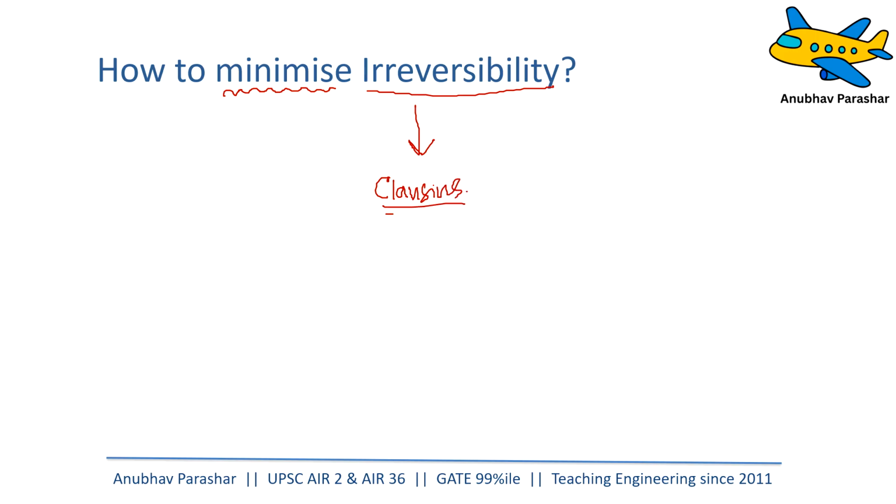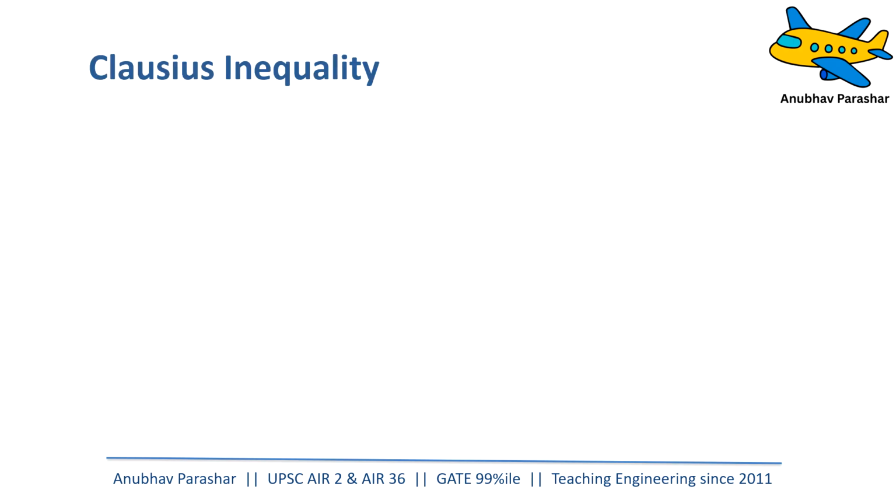He gave an equation which came to be known as the Clausius inequality. And through this equation, he tried to explain how we can actually build reversible cycles.